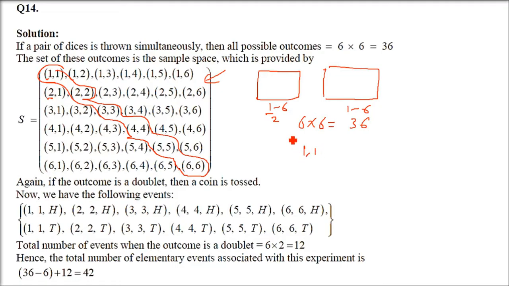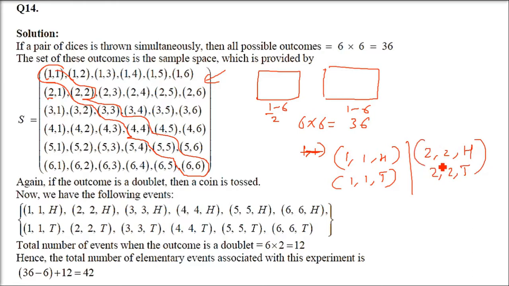So just say that when 1, 1 is coming, then we'll toss a coin. So either head can come, or tail can come. So 1, 1, H and 1, 1, T can be the only possibilities, because if the doublet comes 1, 1, the tossed coin can have a head or a tail. Again 2, 2, head and tail can come. 3, 3, head and tail can come. 4, 4, head and tail can come. 5, 5, head and tail can come. 6, 6, head and tail can come. So all these combinations are possible, which I have given here also. This is your final set, right?